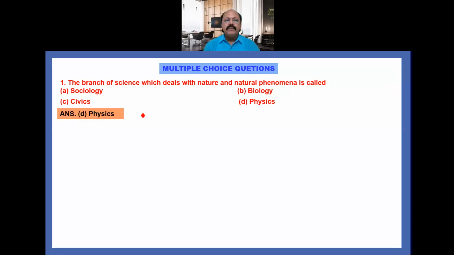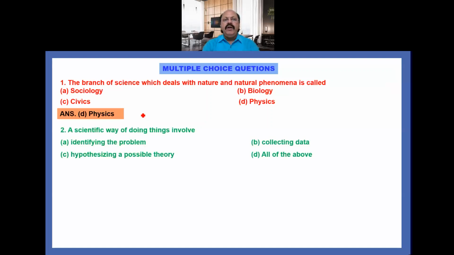Physics. Now the second question for you: a scientific way of doing things involves. Your options are: A. Identifying the problem, B. Collecting the data, C. Hypothesizing a possible theory, D. All of the above. For a scientific way of doing things, we require all these options. So the answer D is correct.